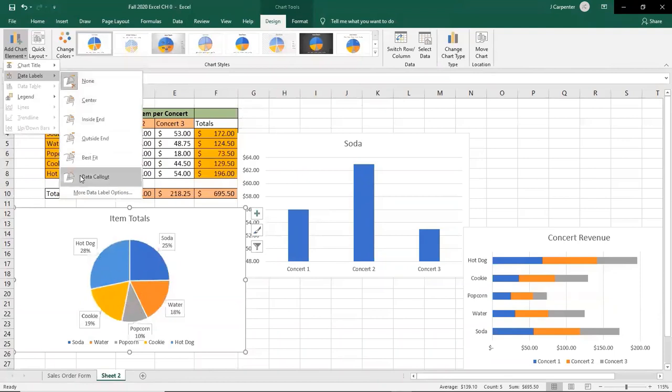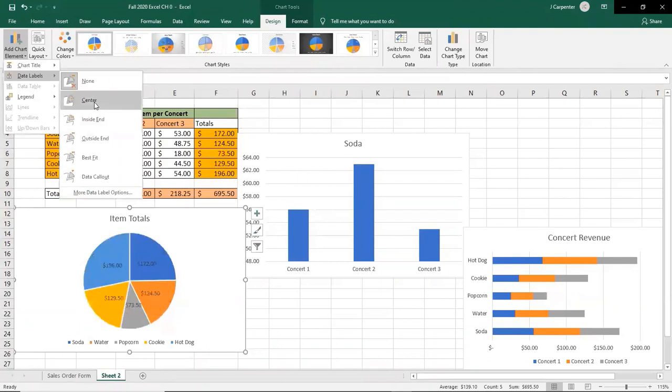None, well, definitely not that one. Data call out, best fit. Well, I don't think the one in the textbook looked like this. So maybe we go with best fit. That's about what it looks like. You might say center, and that's close, but the one for popcorn looks not perfect. So I'm going to go best fit. This is just personal choice.